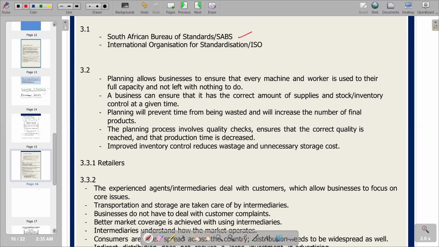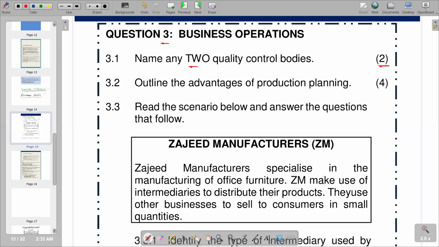Going to the second one, we've got the International Organization for Standardization, which is the ISO. The ISO is a non-governmental organization, and it creates standards to guarantee the effectiveness, efficiency, and quality of goods, services, and systems. So that's the function of the ISO. So these are the two. We go back to our question to see that the requirement is 2 quality bodies, but you can also include others that you deem are correct.